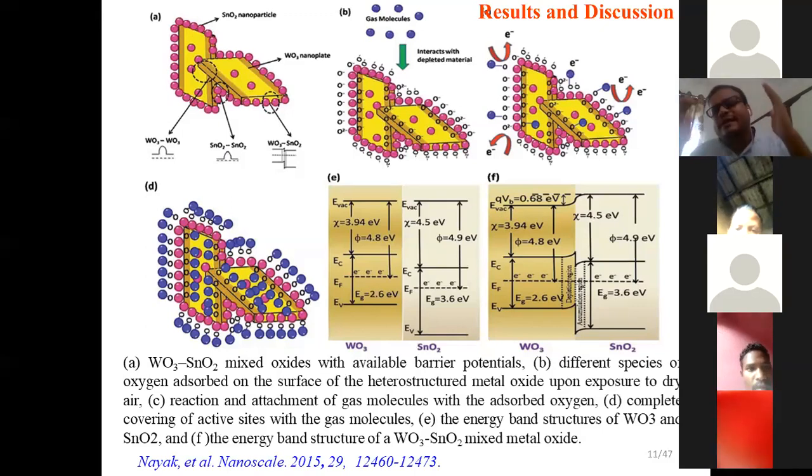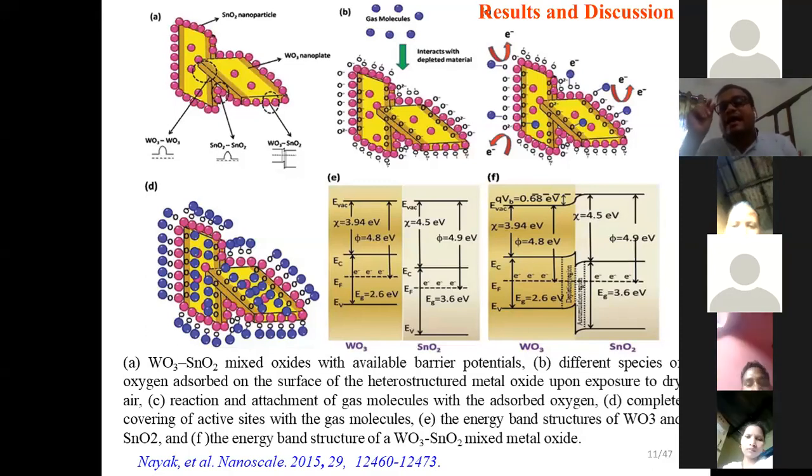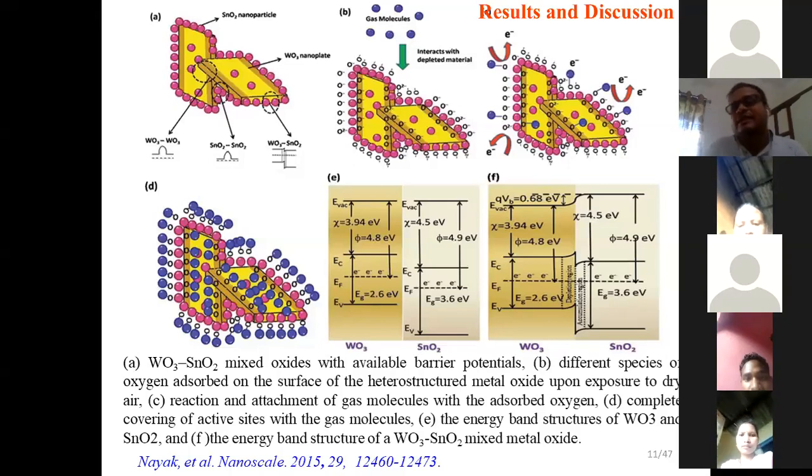We also found the kinetic diameter of the ammonia molecule is the smallest, 0.26 nanometer, while for ethanol it is 0.45 nanometer and for acetone 0.47 nanometer.